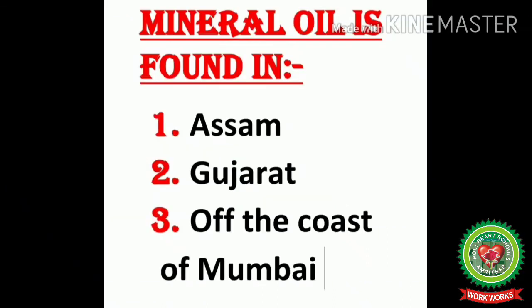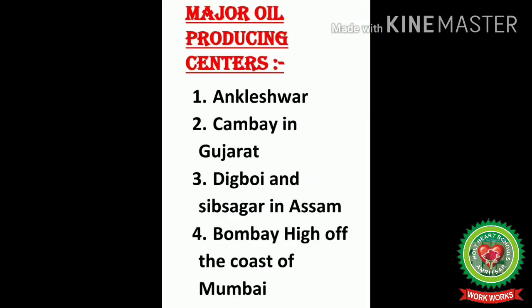Students, in India, mineral oil is found in Assam, Gujarat and off the coast of Mumbai. The major oil producing centers in India are Ankleshwar and Cambay in Gujarat, Digboi and Sibsagar in Assam, and Bombay High off the coast of Mumbai.